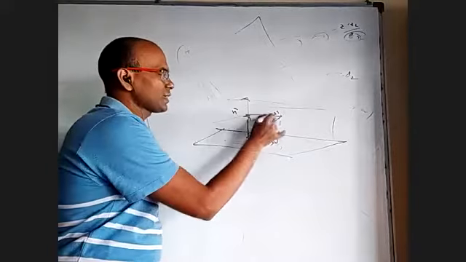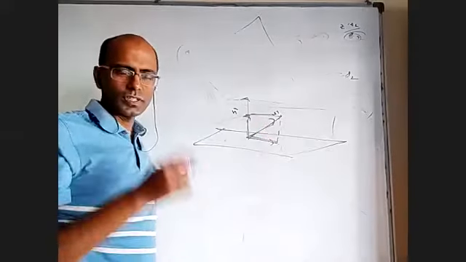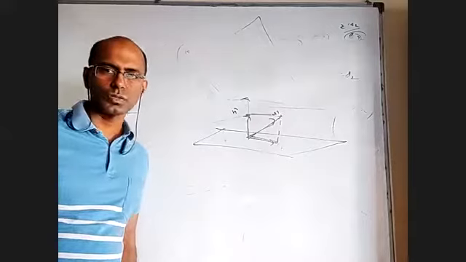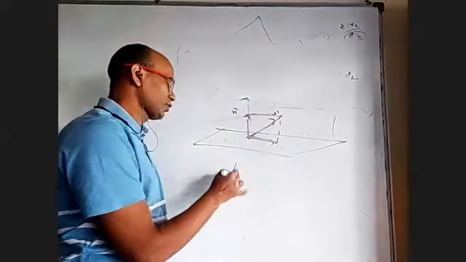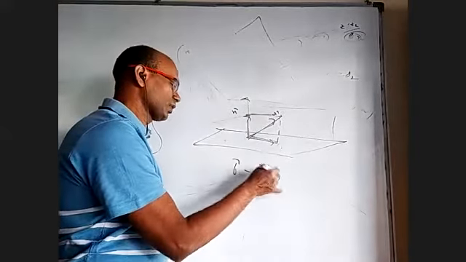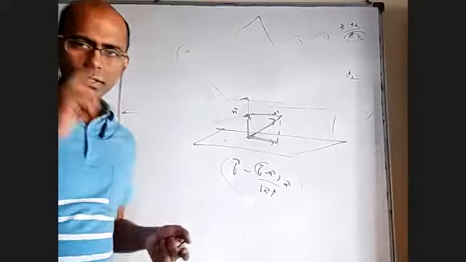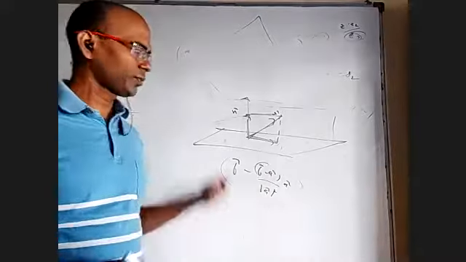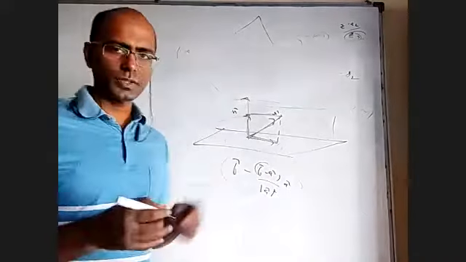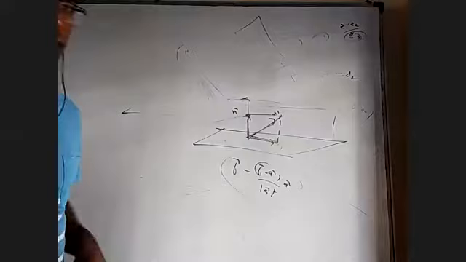From this, if I remove this, I'll get exactly this, which is the projection orthogonal to that original. Like we have b bar minus (b dot a by mod a bar square) into a bar, which is the projection of b on a and corresponding to a. Based on that also we can do it, finding this. Coming to the previous example.